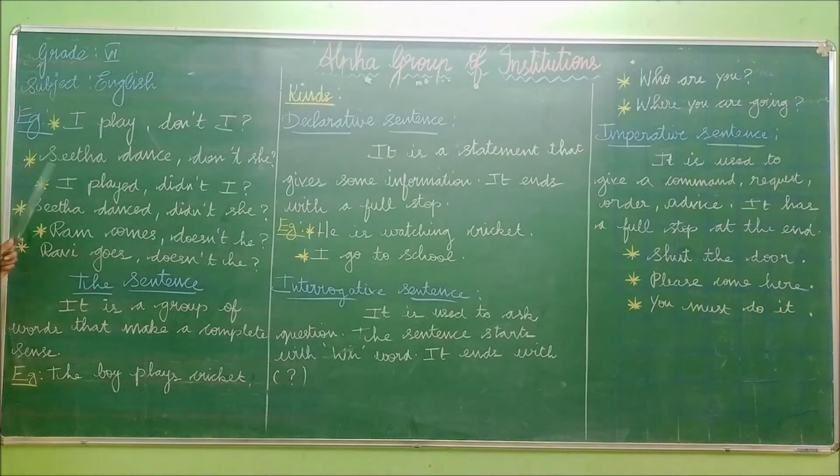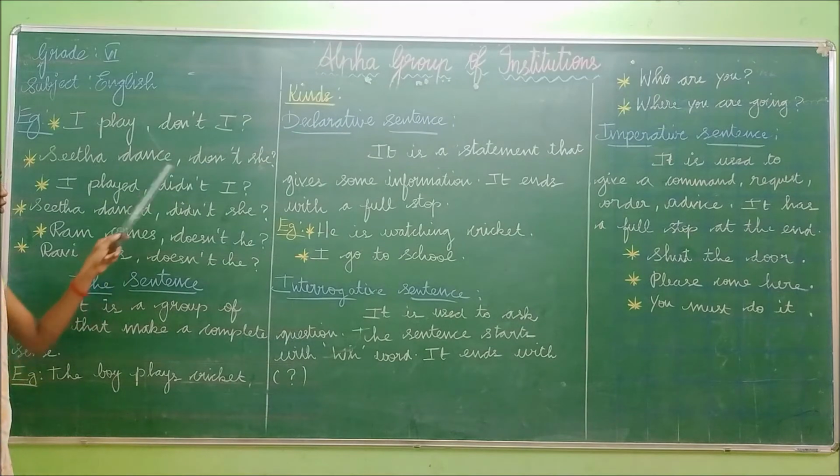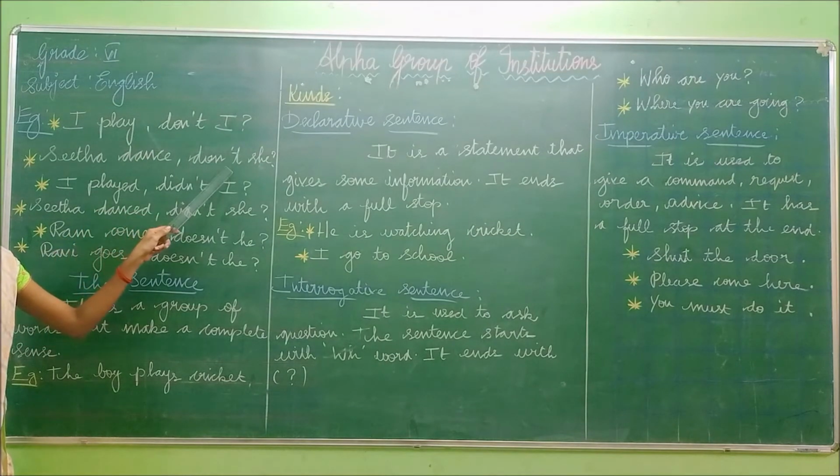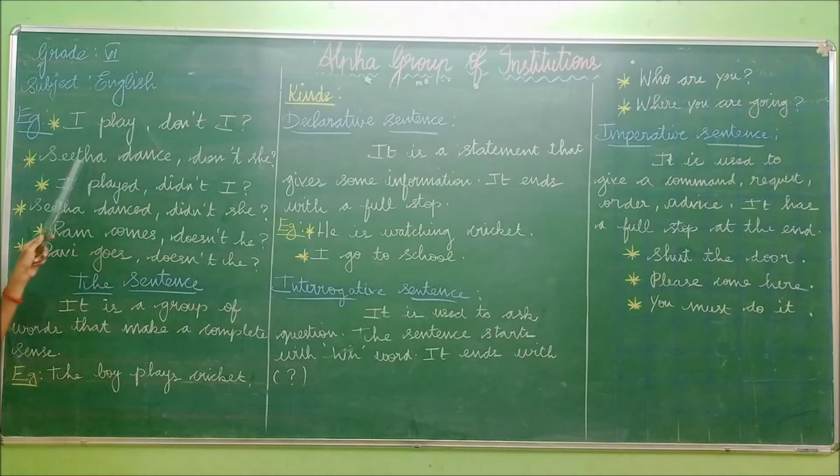Look at the next example. Sita dances. Dance is the verb of the sentence, and dance is in the present tense. So when the present tense comes, we have to use the verb do. This sentence is in the positive form, so we have to write the tag in the negative form: don't. And Sita is a girl.